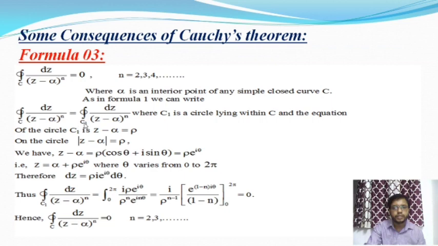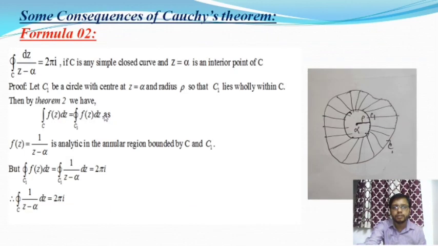Here C1 is the circle, and this is the arbitrary curve, similar to the previous one.